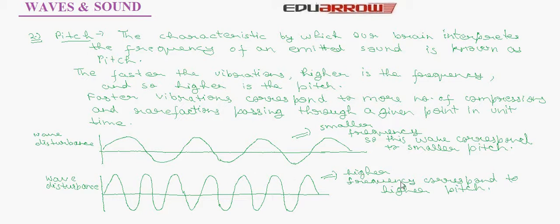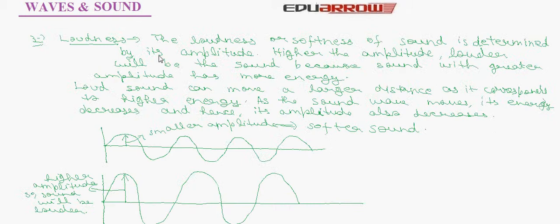Now let us understand about loudness. The loudness or softness of a sound is determined by its amplitude. Higher the amplitude, louder will be the sound, because sound with greater amplitude has more energy. Loud sound can move a larger distance as it corresponds to higher energy. As the sound wave moves, its energy decreases and hence its amplitude also decreases. In the first diagram, the amplitude of sound wave is smaller, so the sound will be softer. In the second diagram, the amplitude is higher, so sound will be louder.